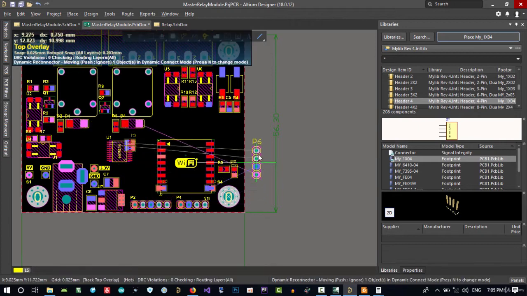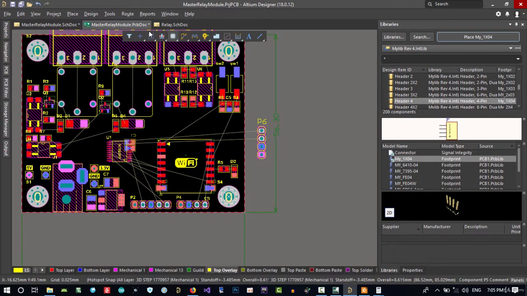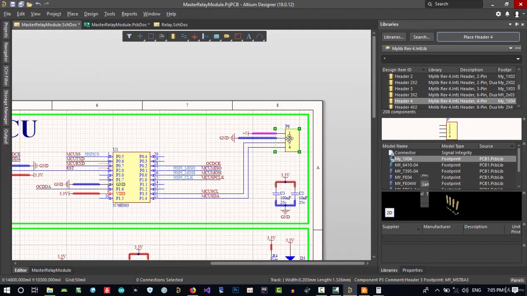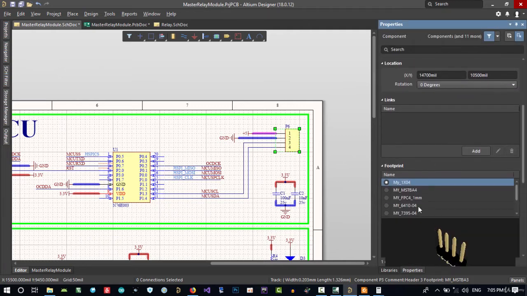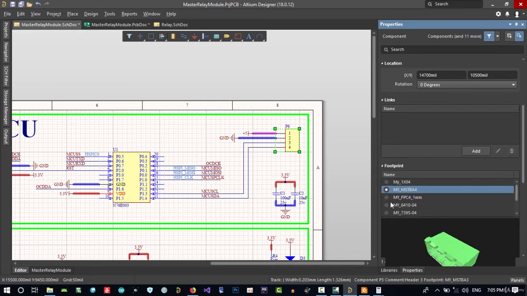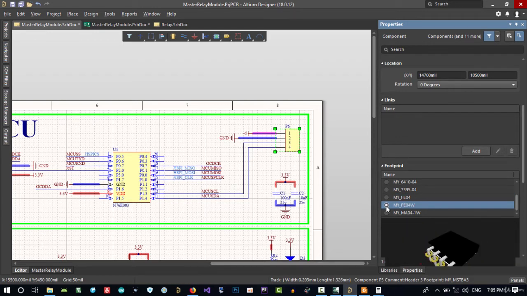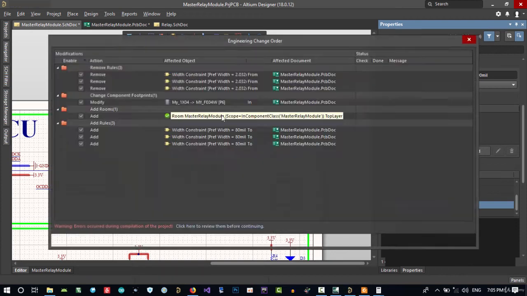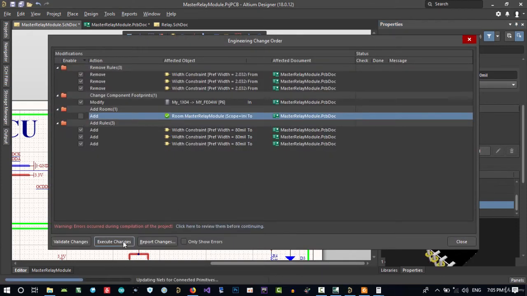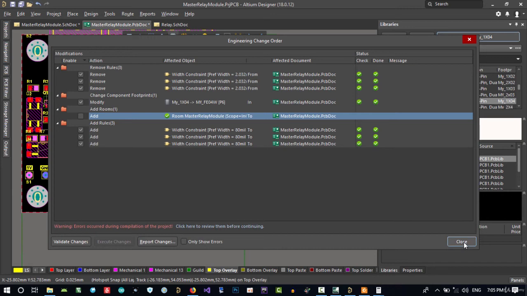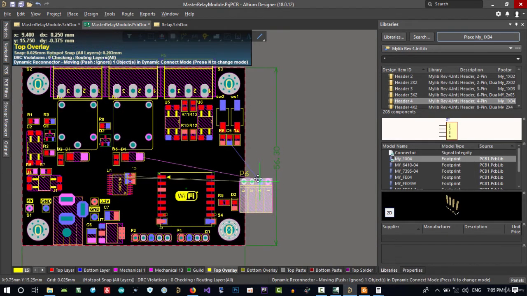And you see, this is not what we want. Let's just go here and double click in here. You see, we want to change its type. Click here to see if it's what we want. This is what we want. Let's just hit enter and go to design, update, and update it. Execute changes. So you see, now it is okay.